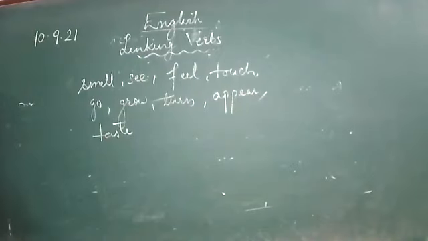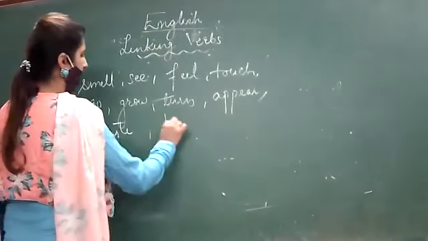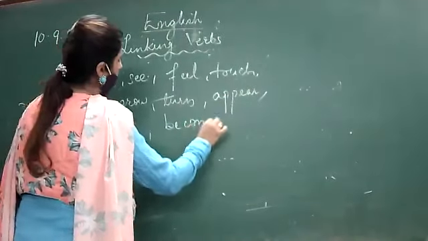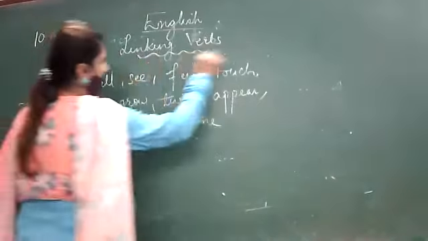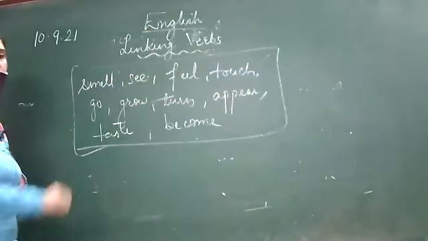These are the verbs which always require a predicate in order to complete their meaning. Become also. So these are some examples of linking verbs or copular verbs.